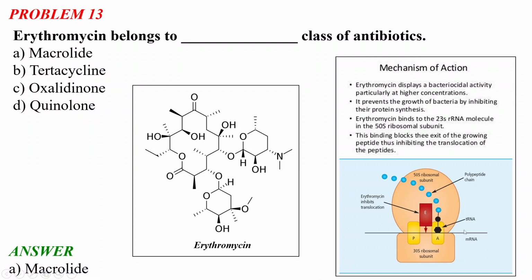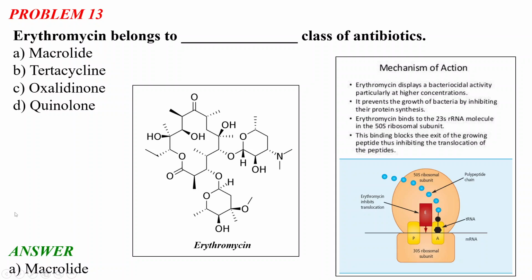Okay. So in this figure you can see there is a 50S ribosomal subunit where we have the place of the translocation, where the erythromycin inhibits this translocation of the peptides, and thus they inhibit the protein biosynthesis in the bacteria.